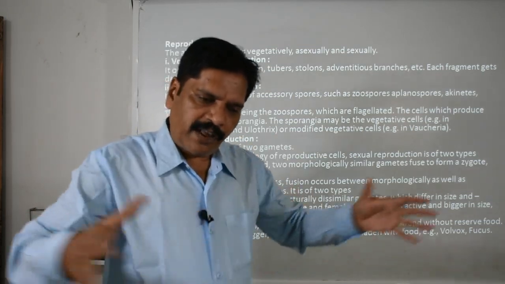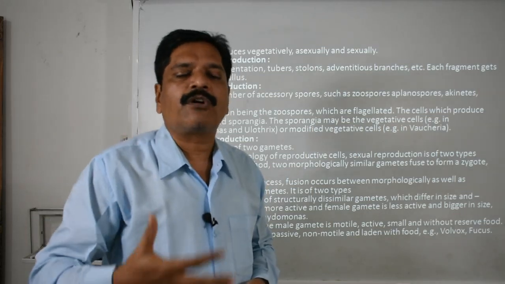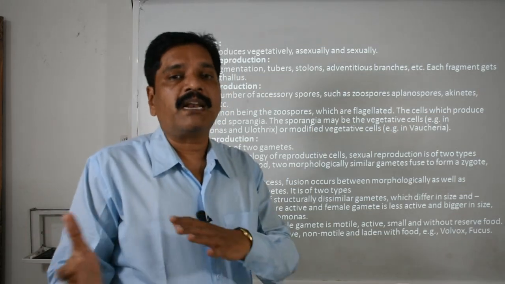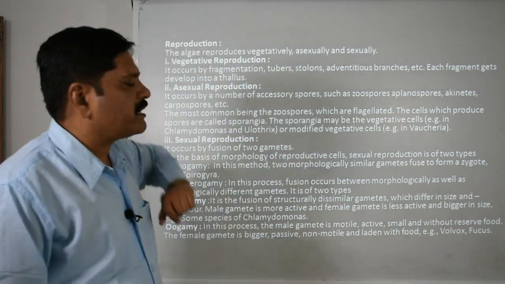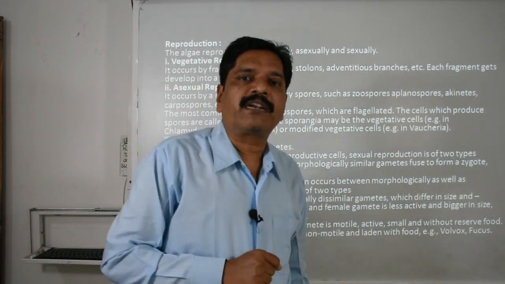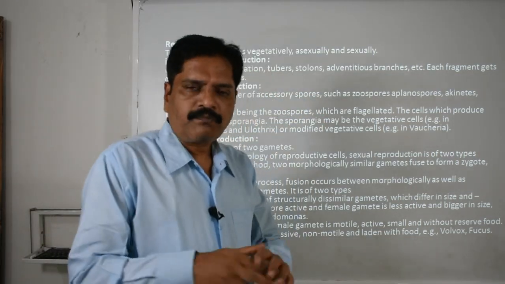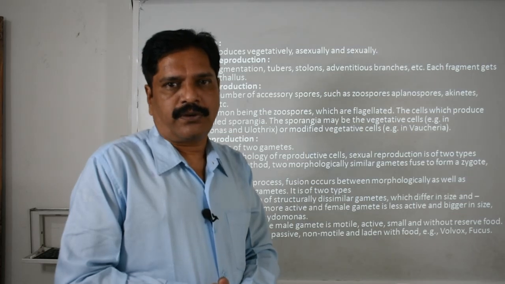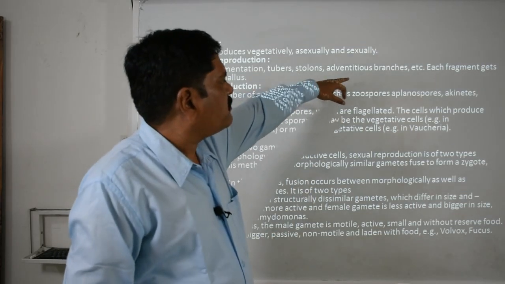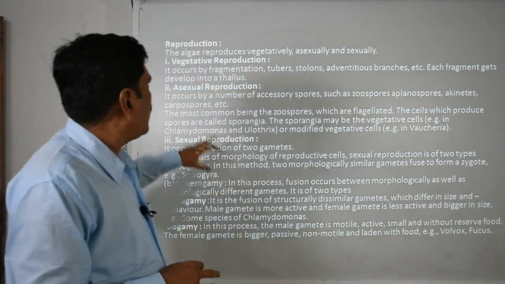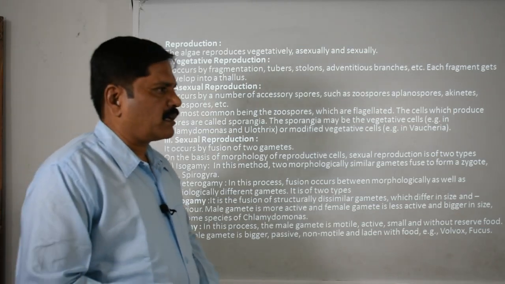Simply, that filamentous structure, because of spoiling or accident or decaying of the middle part of the filament, will divide into small fragments, then it is fragmentation, and each fragment will develop into a new plant, okay. And the tubers, that bulbous structure, which will further develop into a new one, stolons, adventitious branches, okay.